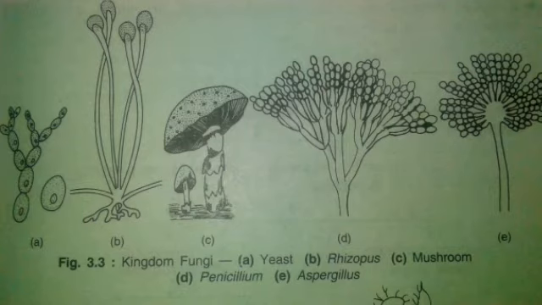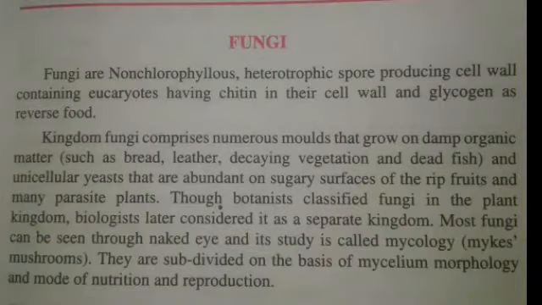Yeasts are single celled organisms. They are named Saccharomyces, meaning sugar fungi, and they are commonly found wherever sugar occurs. For thousands of years yeast has been used to ferment the sugar in rice and barley to produce beer, and the sugar in grapes to make wine.